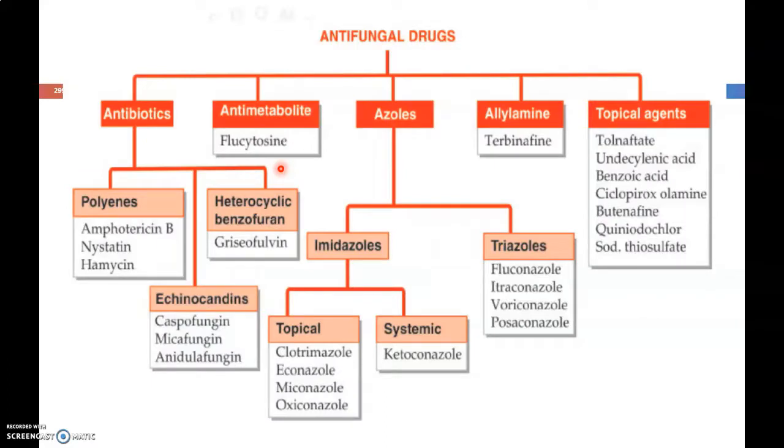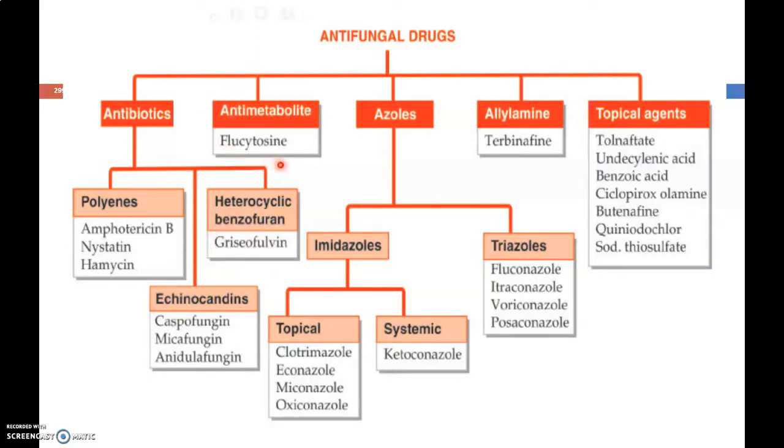Now coming to the classification, antifungal drugs are mainly classified into antibiotics, antimetabolites, azoles like imidazole and triazole, allylamine and topical agents. Antibiotics are polyene antibiotics like Amphotericin B, nystatin, hamycin. Then heterocyclic benzofurans like Griseofulvin.